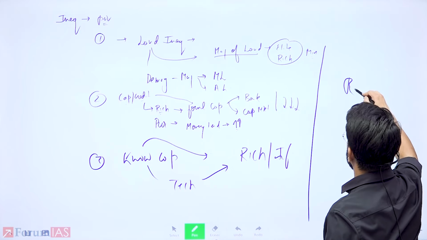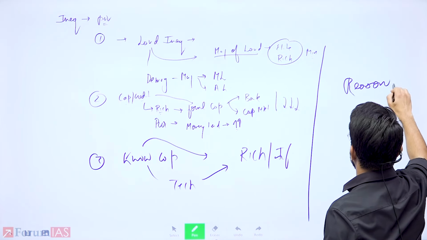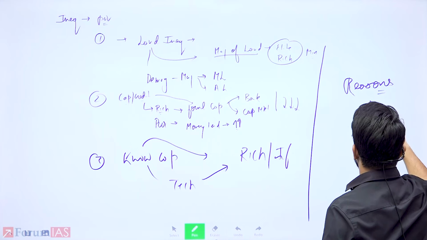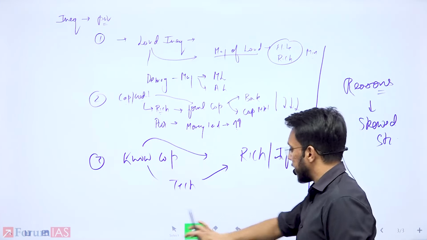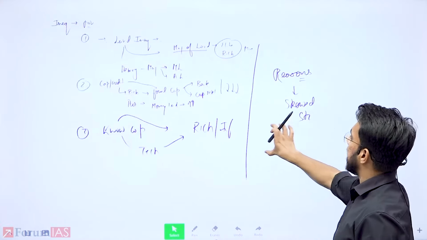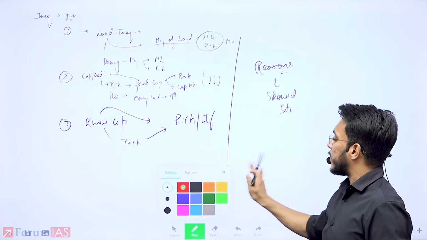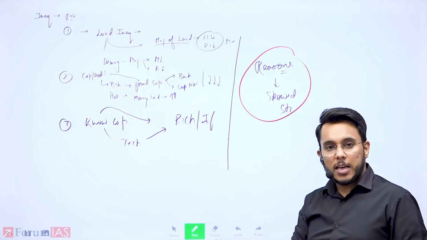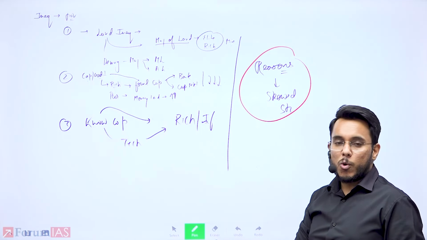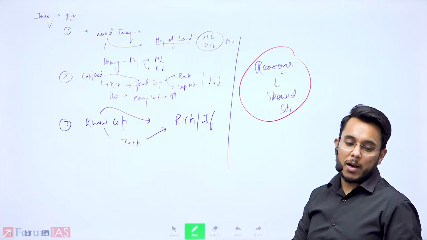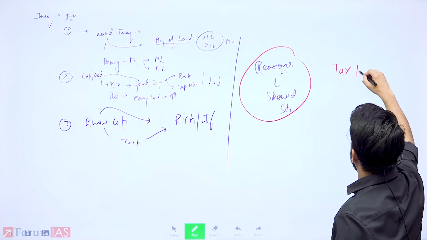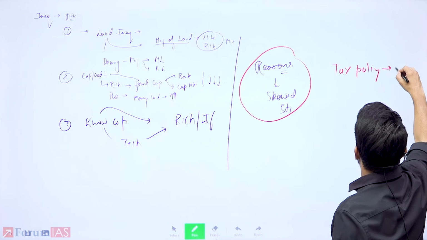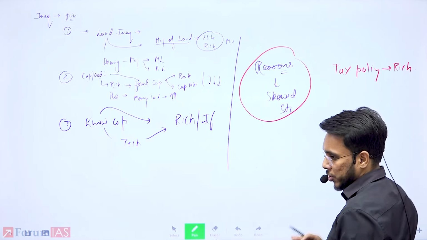Now, what are the reasons for the emergence or existence of such a skewed structure? Why am I opening this more dimension of reasons? Because this is a 15 marker question, and therefore you also have to fulfill the length, that is 250 words. Reasons are that tax policies are often the ones which favor the rich.